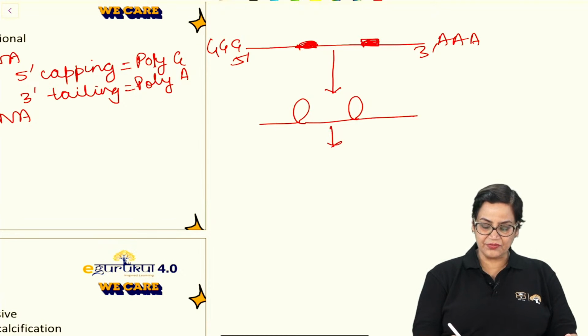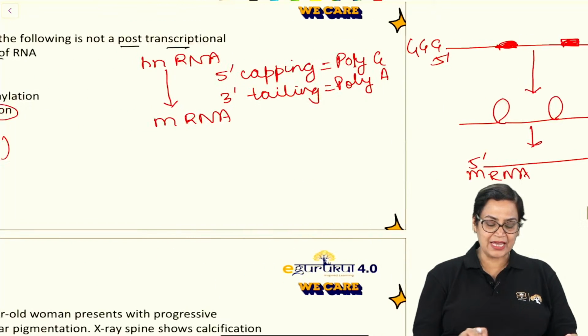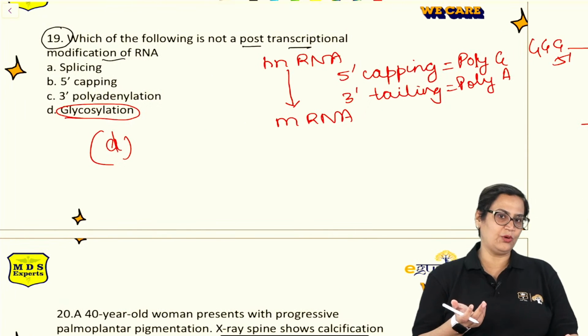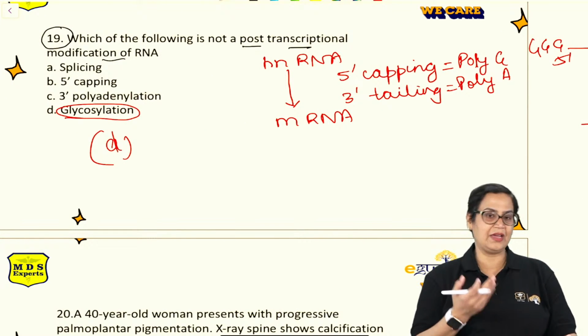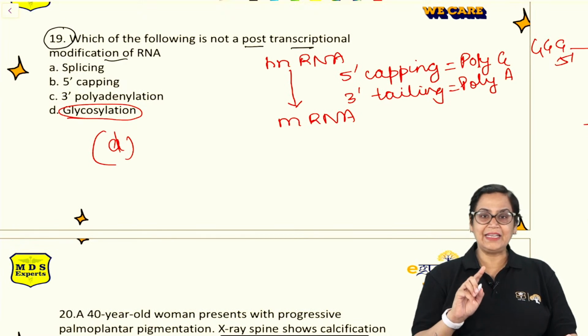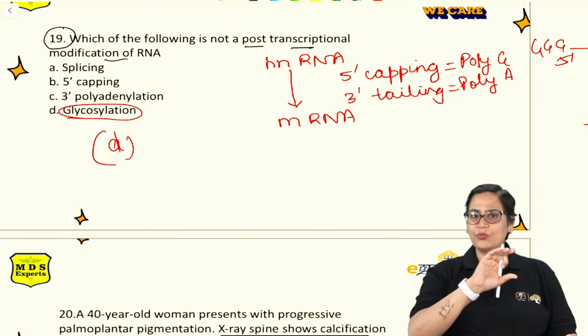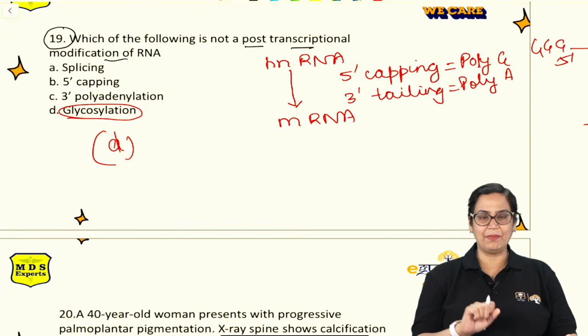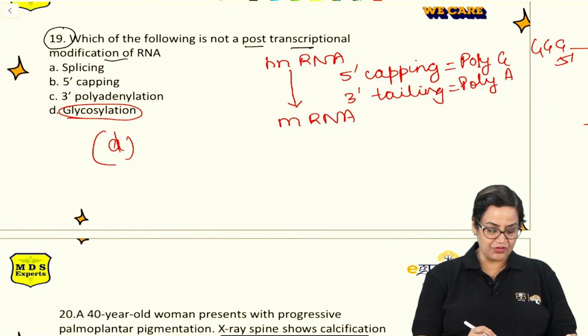So what we get is messenger RNA like this, which is shortened now. 5', 3'. And the question is, glycosylation का मतलब क्या होता है? Attachment of carbohydrate. We are not attaching carbohydrate. We have nothing to do with carbohydrate. Poly G capping and poly A tailing is just done to protect and stabilize this mRNA. Right? So the answer will be glycosylation.